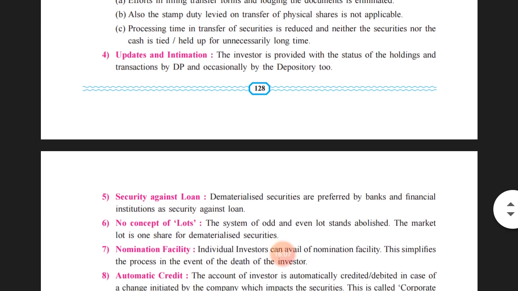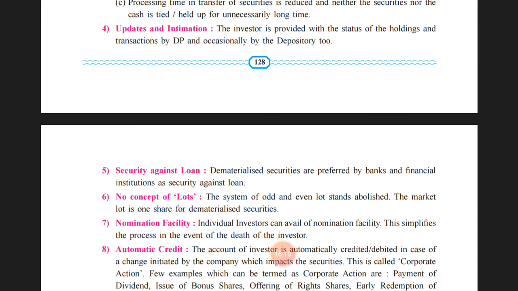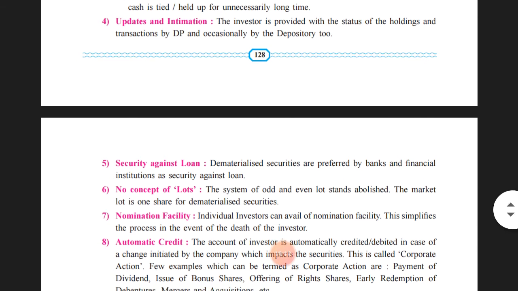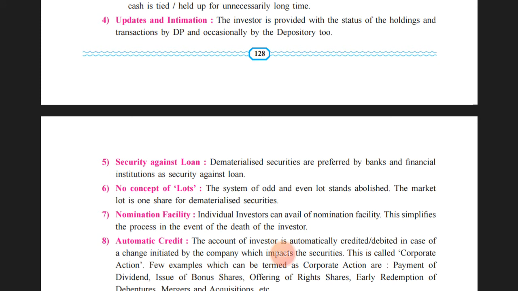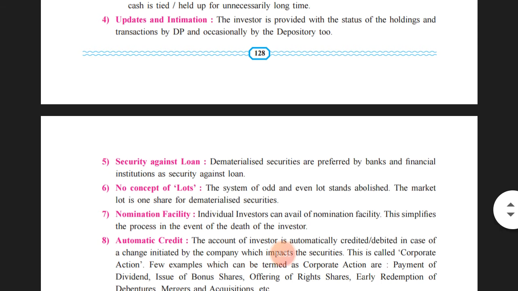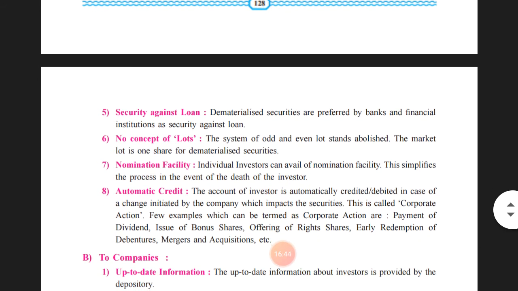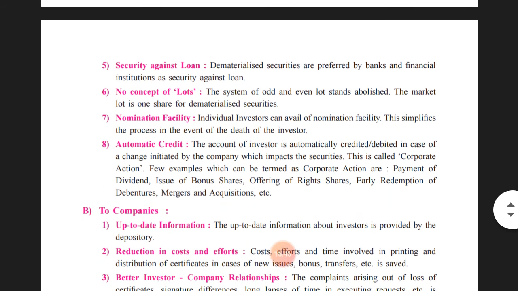Fourth one, updates and intimation. The investor is provided with the status of the holding and transactions by the DP and occasionally by the depository too. So we can say the investors who hold shares in the electronic form will be updated at regular intervals by the depository participants, and on some occasions the instructions and data will be provided by the depository too. So each and every time the investors are updated related to their holdings of shares in the electronic form.